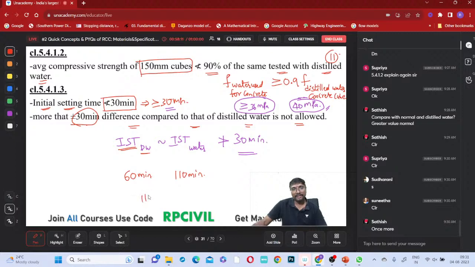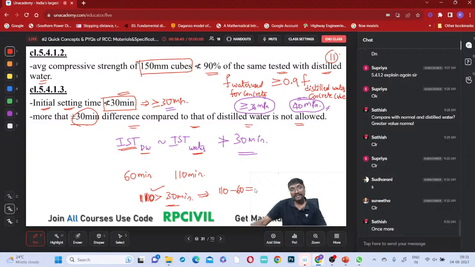So that is giving more than 30 minutes, satisfied. The water you want to use for construction is giving 110 minutes, and 110 minutes is more than 30 minutes. Okay, that is fine. But what about the difference? 110 minus 60 is more than 30 minutes? This water is okay?